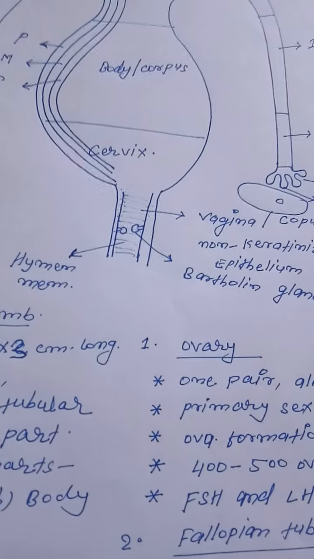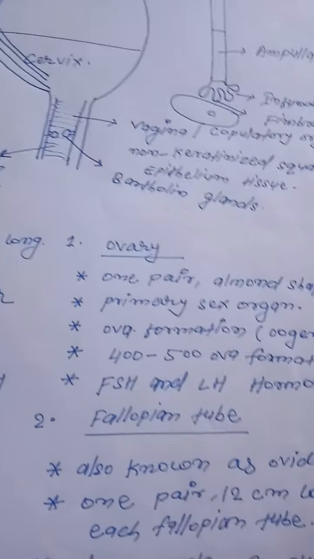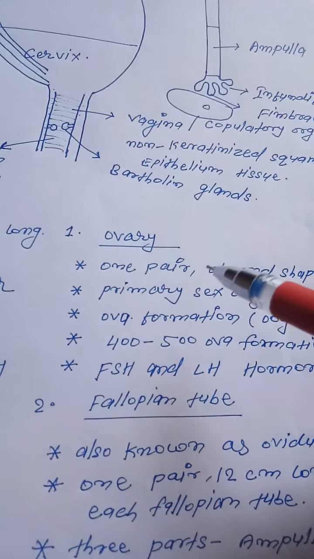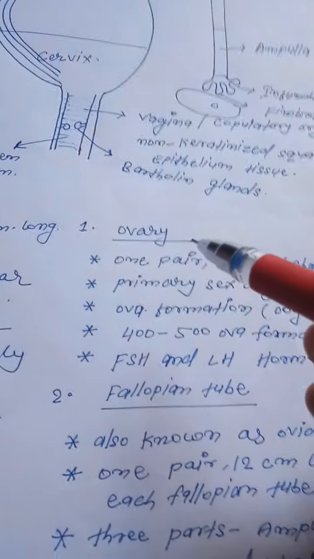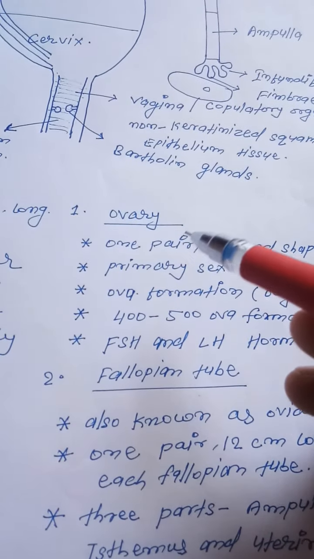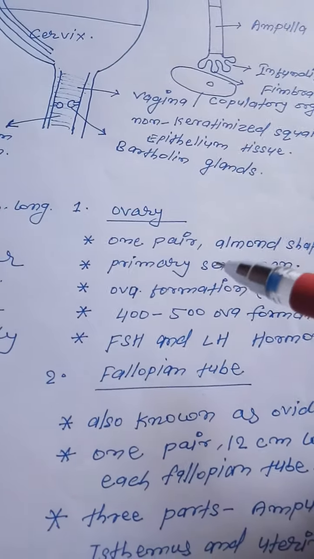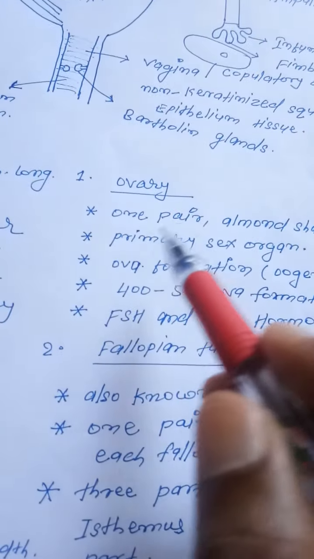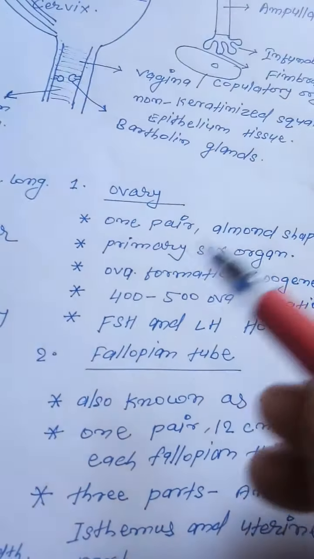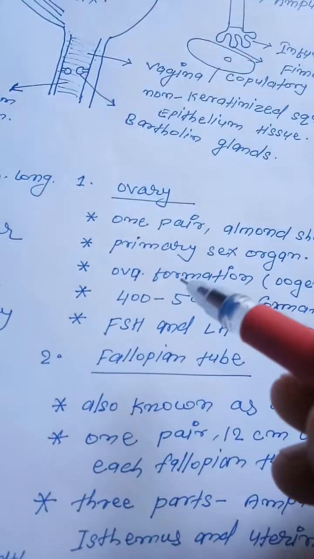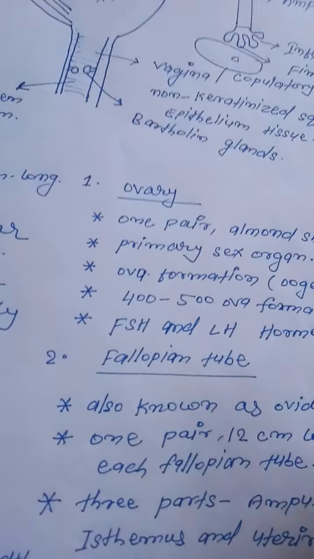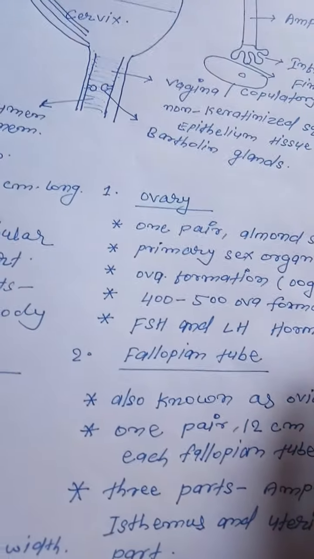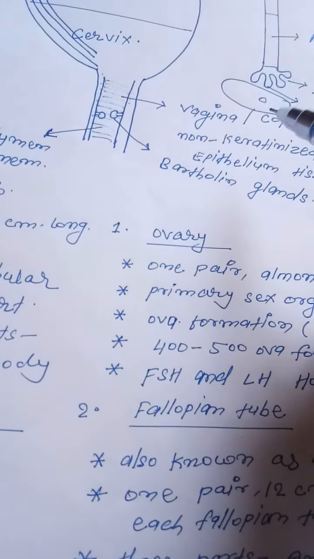Then I will discuss the ovary first of all. The ovary is the female reproductive organ, and it is also known as the primary sex organ because it produces gametes. There is one pair, almond shaped. The process of ova formation is known as oogenesis, and it occurs mainly in the ovary.